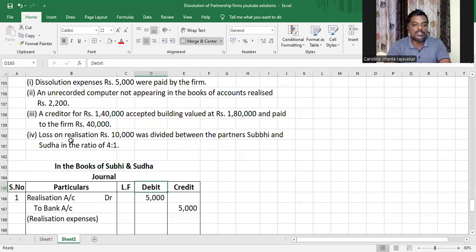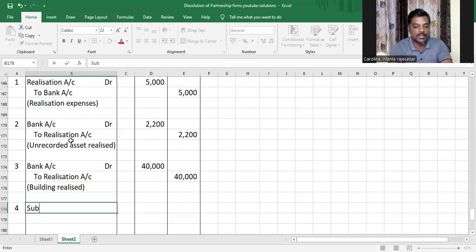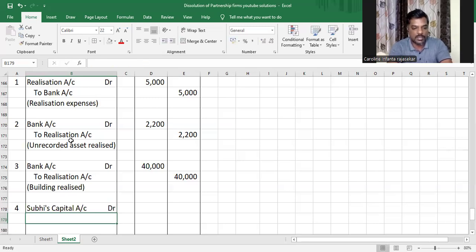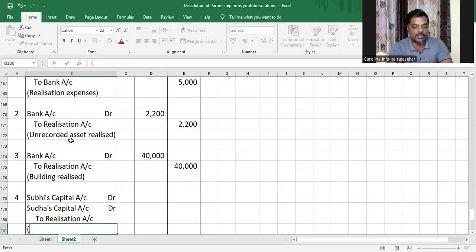Okay, moving forward. Loss on realization of 10,000 was divided between partners Subhi and Sudha. As I told you earlier, any loss will reduce the amount payable to the partners. So partners' capital accounts will be debited. In this case, Subhi's capital account debit, Sudha's capital account debit, to realization account. Because it's a realization loss, it goes from the realization account, and therefore realization account will be credited.